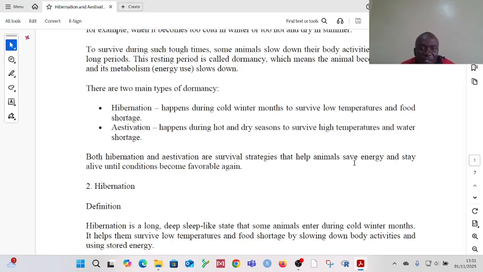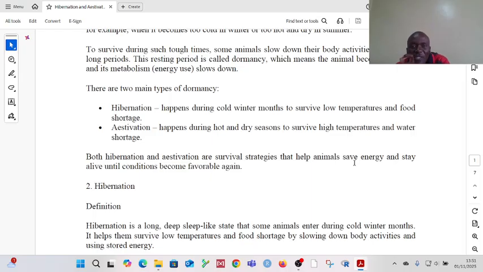But in aestivation, the temperatures are hot, the environment is dry, meaning the temperatures are high and there is not enough water. So it means that both hibernation and aestivation are actually survival strategies which enable the animal to save energy.